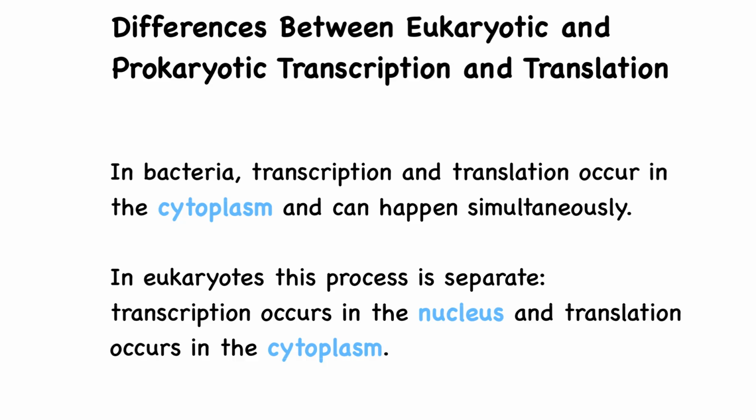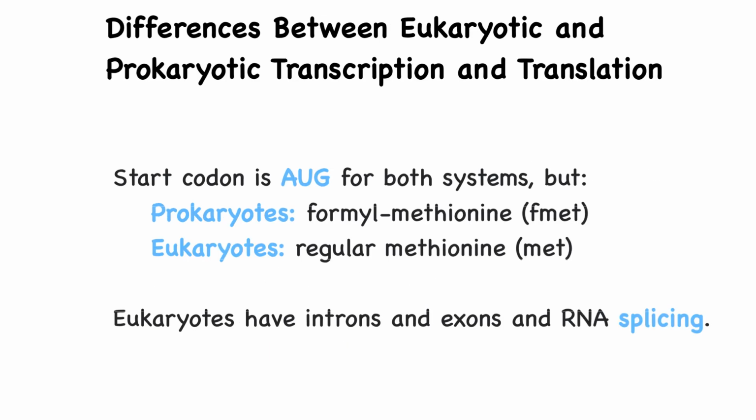In eukaryotes, transcription occurs in the nucleus and translation occurs in the cytoplasm. Although the start codon is AUG in both systems, it codes for formyl methionine, or fMet, in prokaryotes and just methionine, Met, in eukaryotes. In addition, eukaryotic genes contain introns and exons, and those introns must be removed through RNA splicing before the mature mRNA can exit the nucleus and be translated.